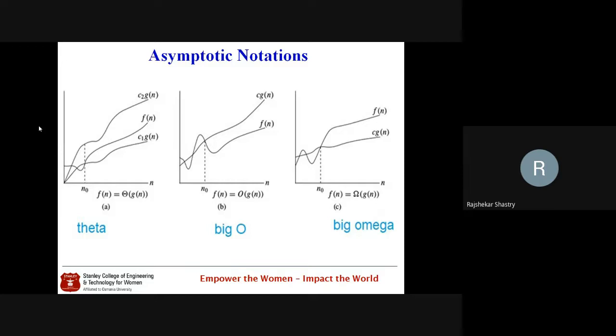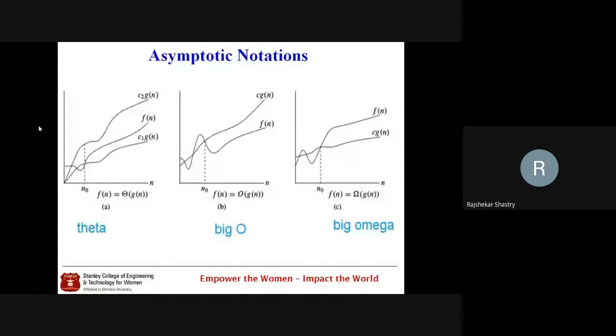Whereas big omega is the lower bound. The big O notation indicates the upper bound: at most, how much value f of n is going to take. Whereas big omega denotes the at least value.